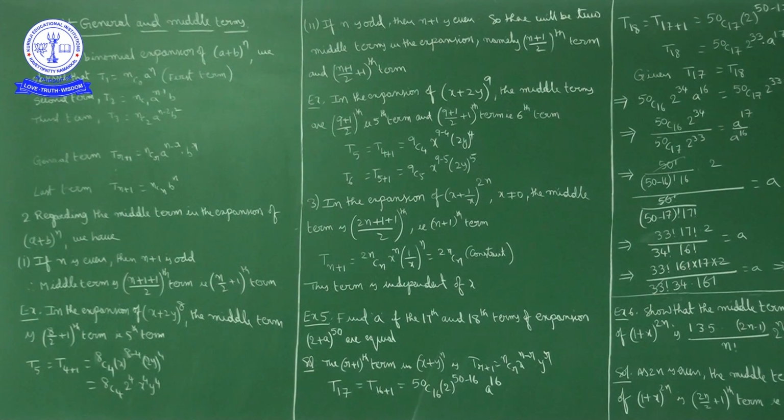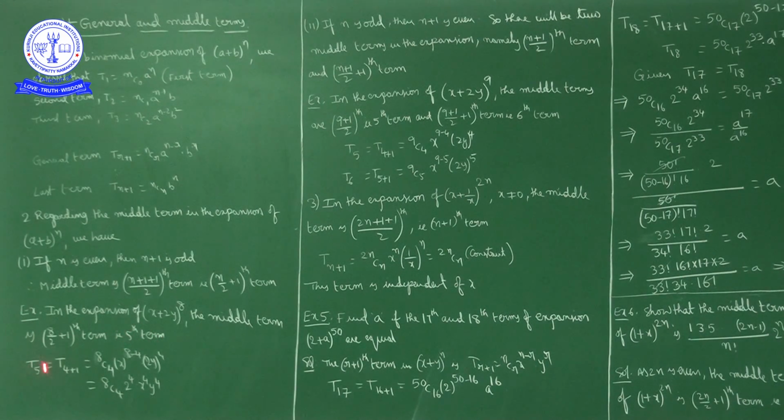We will discuss with an example. Here in the expansion of (x + 2y)^8, as the exponent is 8, the number of terms in this expansion will be 9. So the 5th term is the middle term. From 1 to 9, the middle number is 5. So we write (8/2 + 1)th term, nothing but the 5th term. t5 is the middle term.